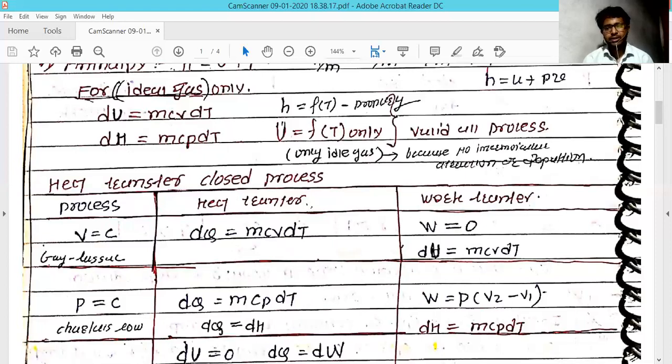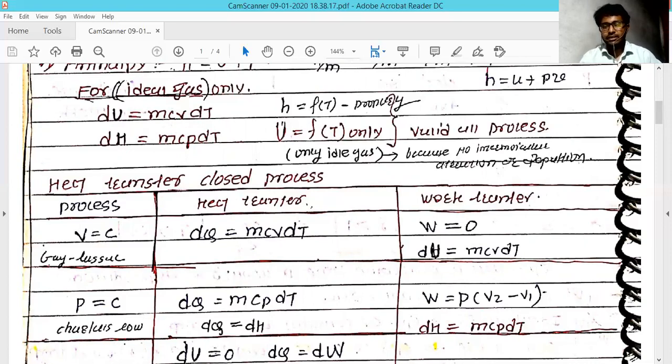You have seen that in the constant volume process the work becomes zero, because there is no change in volume and so no work output.